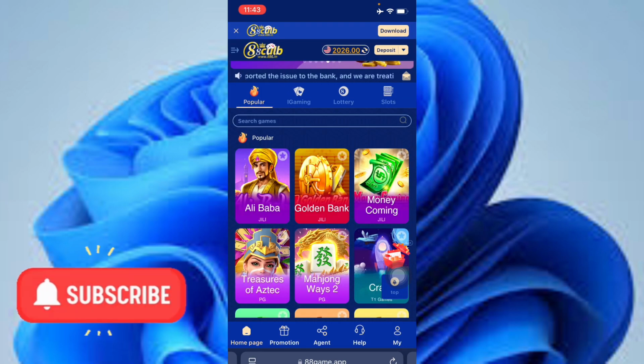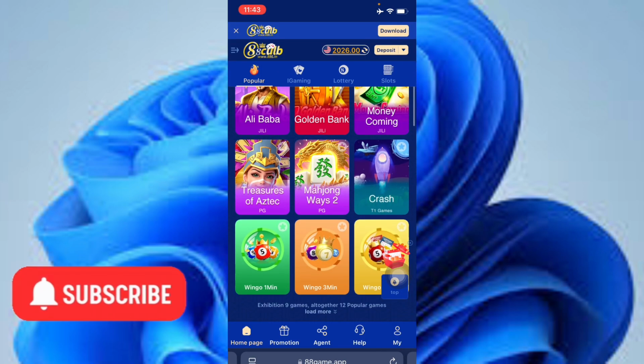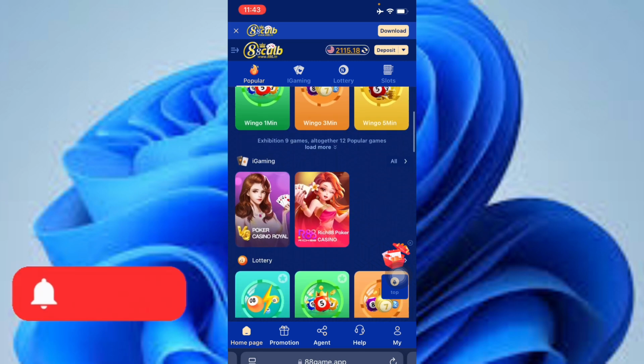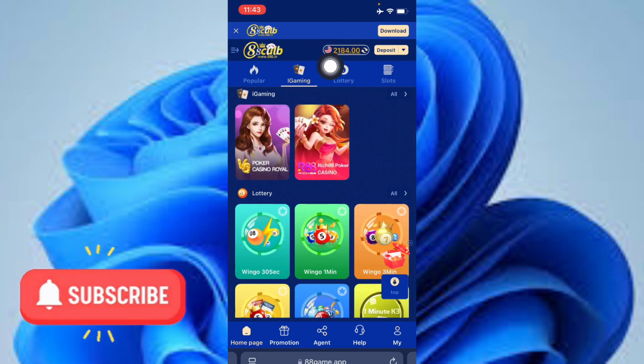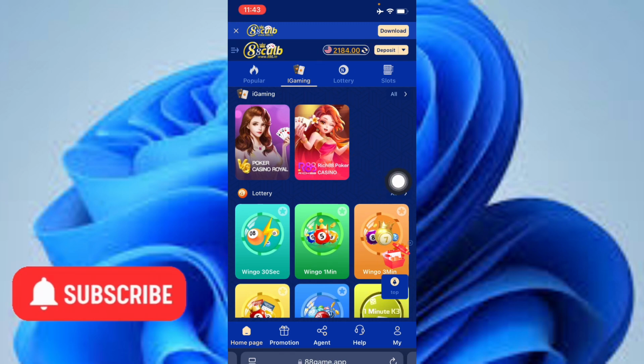So once you play this game, you can choose any different game for yourself. You have multiple games here. Choose any of these you can play, or you're good at, and start playing games. You can see it is running up here. Now, in order for you to get more good predictions, join the Telegram channel on the platform. They're going to give you good predictions each and every single day, so you can make a lot of money with this cool platform.